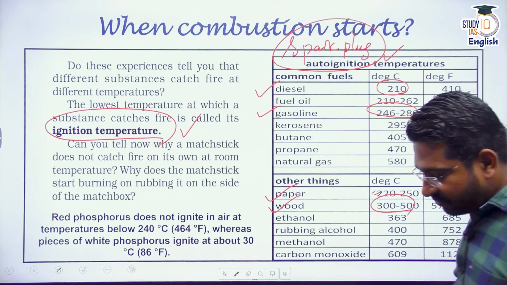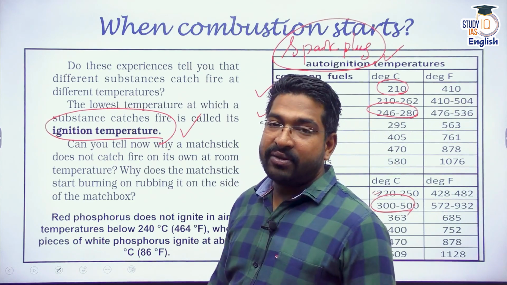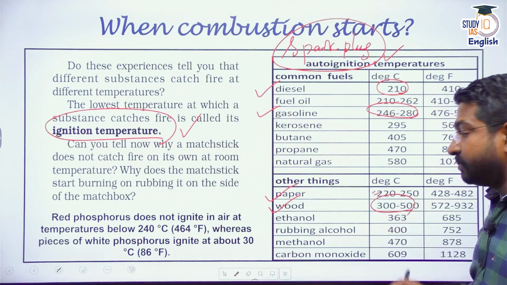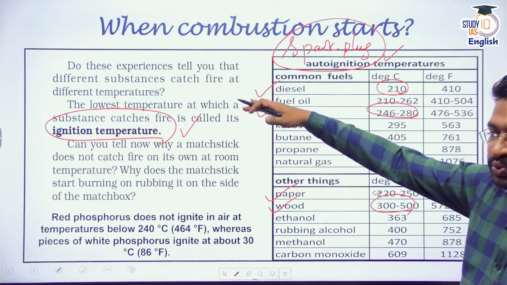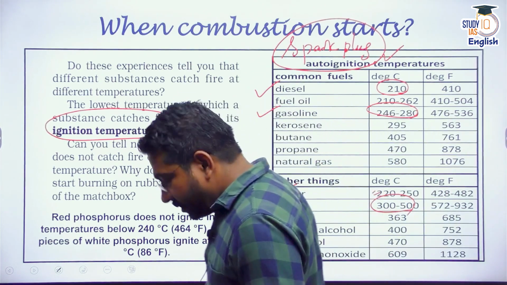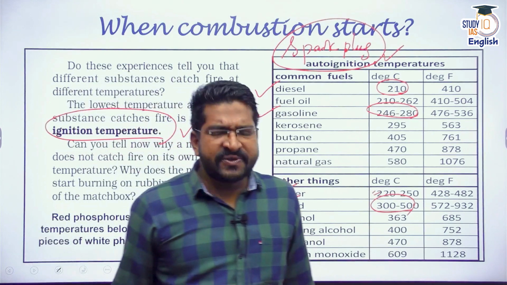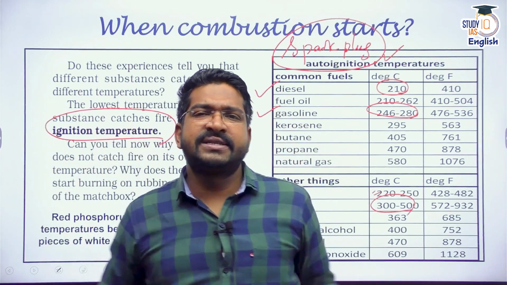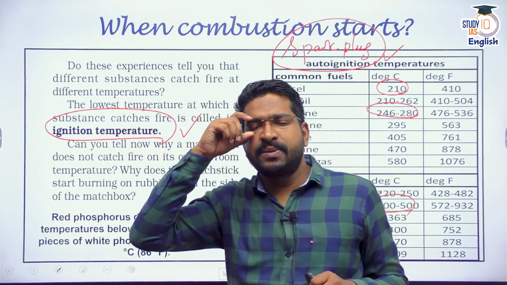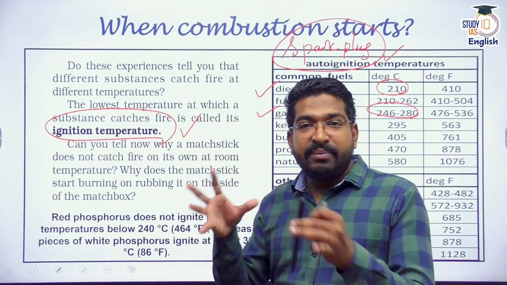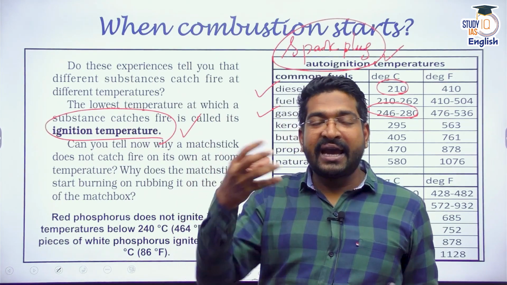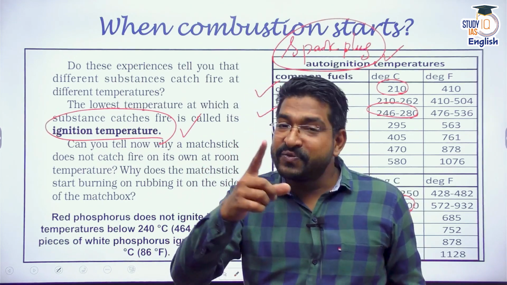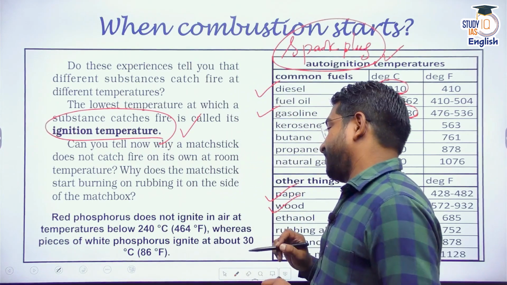In the early times when we did not have any matchstick or anything, what we used to do is take two stones so that a spark is created, and the spark reaches this particular temperature. So as soon as we reach the ignition temperature, combustion starts. But many a times you must have seen on the road or somewhere, suddenly a fire starts. You must have seen recently with some electric bikes. Now this happens because in the battery there are certain chemicals which might catch fire at around 40, 45 degrees in extreme heat, right? One of such examples is phosphorus, especially white phosphorus.